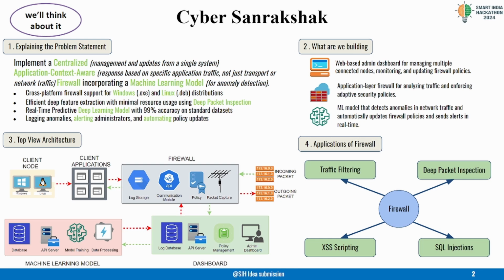Over time, the model refines its understanding of normal versus abnormal traffic patterns and helps us to identify threats more accurately. When anomalies are detected, the firewall alerts the administrator and recommends policy adjustments. In this way, our firewall combines static protection with dynamic real-time adaptation to provide robust security.